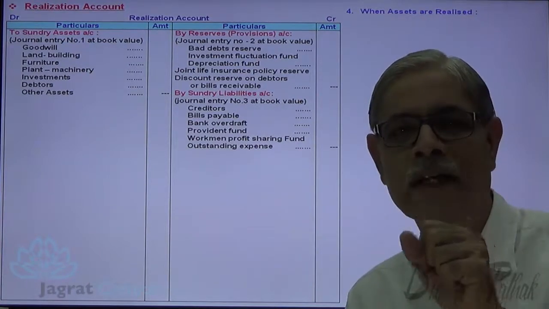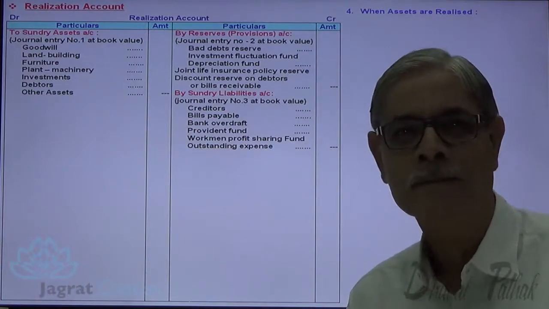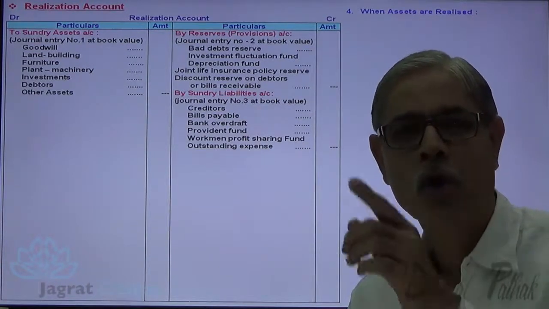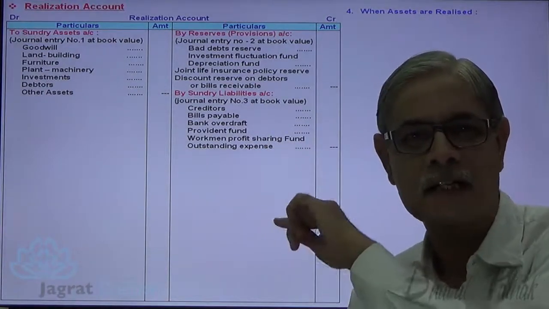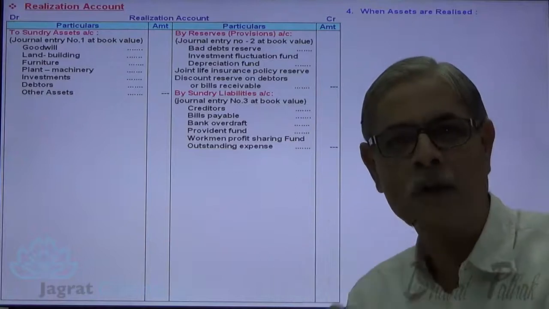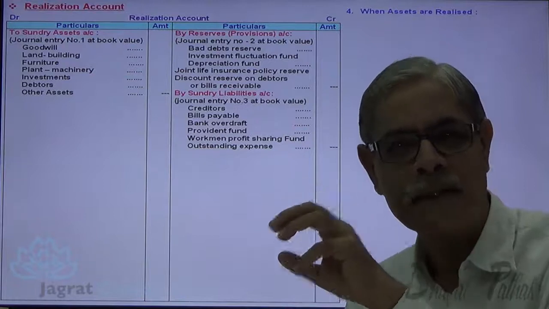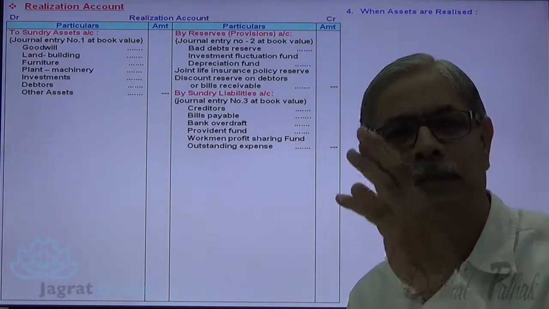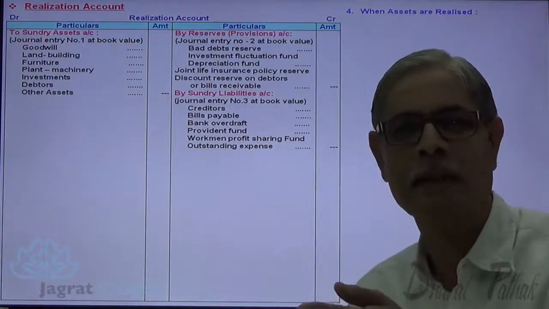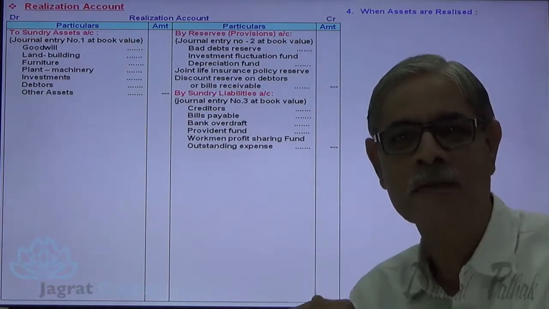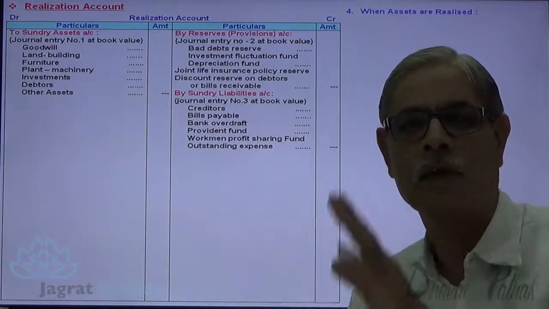Now when we want to realize the assets, we realize all assets of the partnership firm. All assets means all recorded assets, meaning assets given in the balance sheet, are realized, and also unrecorded assets, meaning assets not given in the balance sheet but of which the partnership firm is the owner. Those unrecorded assets, not disclosed in the balance sheet, are also realized, and the realized value of those unrecorded assets is also recorded.